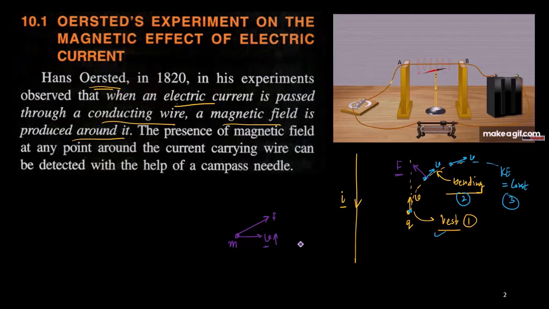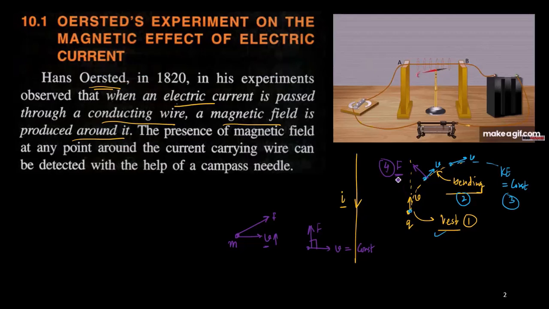So v remains the same only when the particle is moving with v and we apply a force which is perpendicular to this. Then only v remains constant. So this is the fourth observation, that there must be some kind of force acting on the particle.